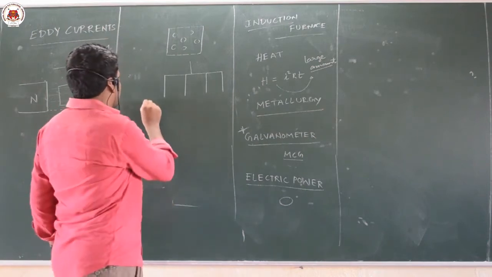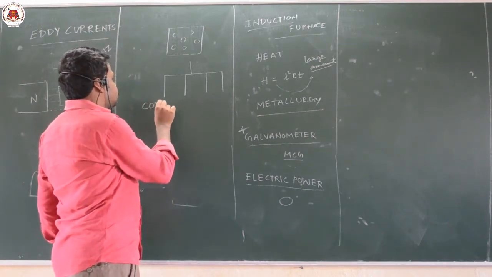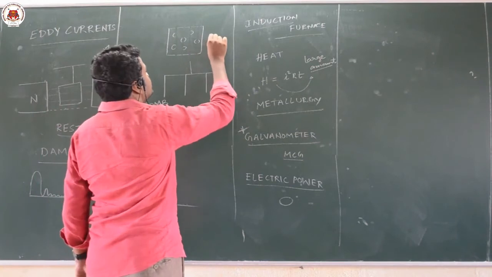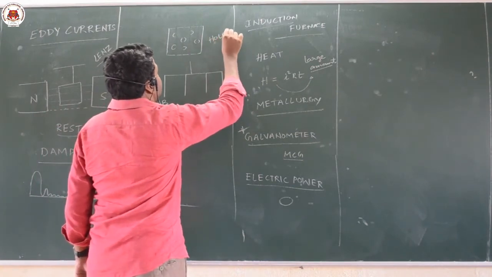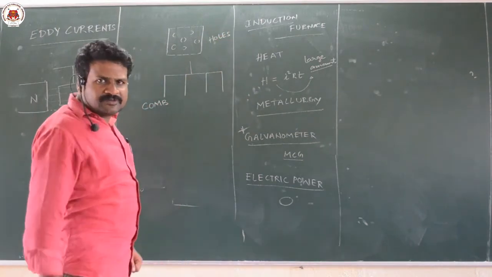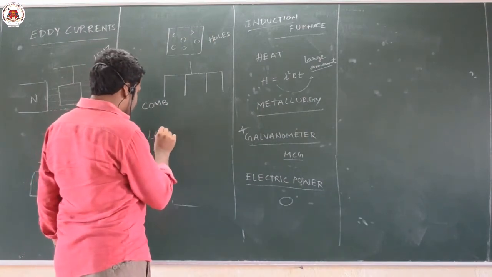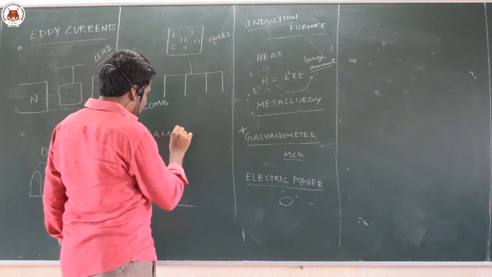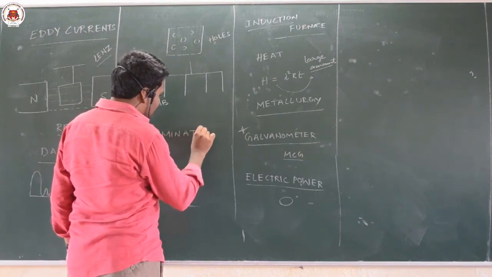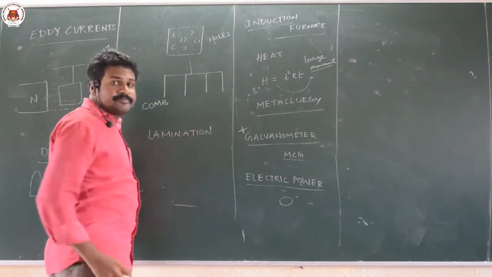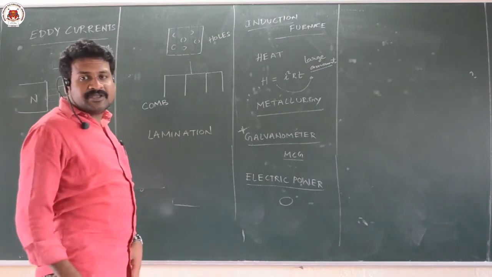That is one method, putting holes. The next method we discussed is laminating the metal sheets. By laminating metal sheets you can minimize the eddy currents.